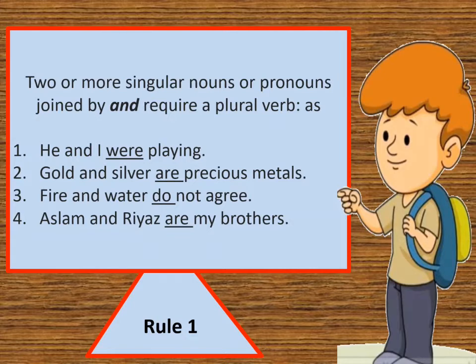Fire and water do not agree. Fire and water, there are two things. So we shall use do, not does. Does we shall use for one and do for many. So fire and water do not agree. Next is Aslam and Riyaz. These are two people, two persons, two students. So the verb will be in plural. Aslam and Riyaz are my brothers.